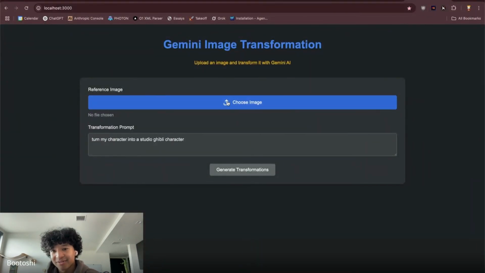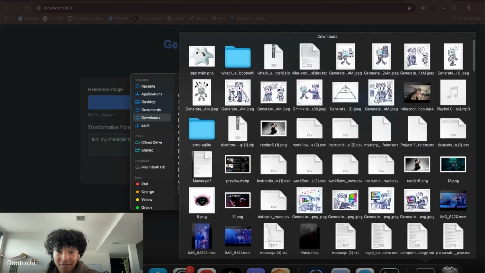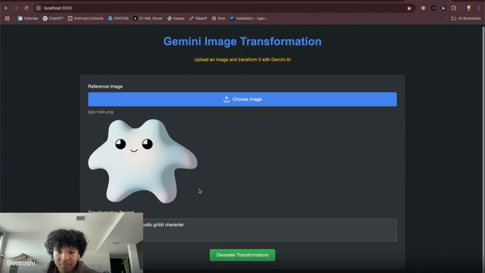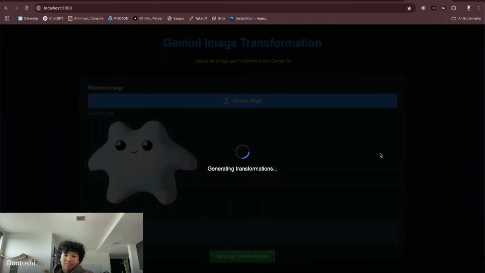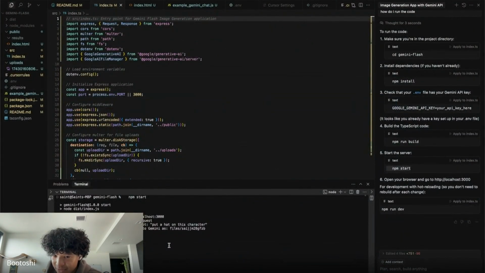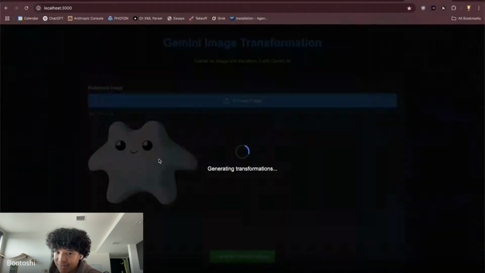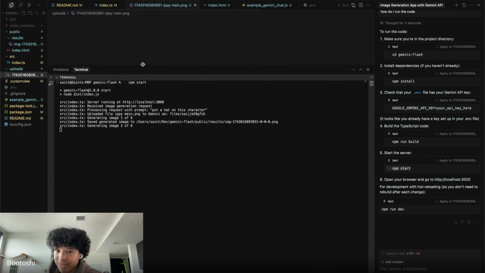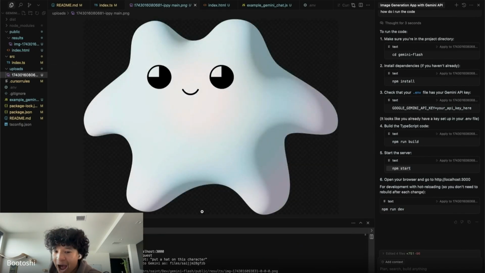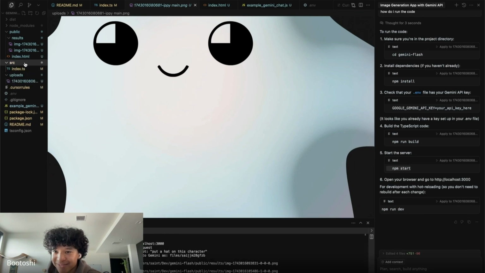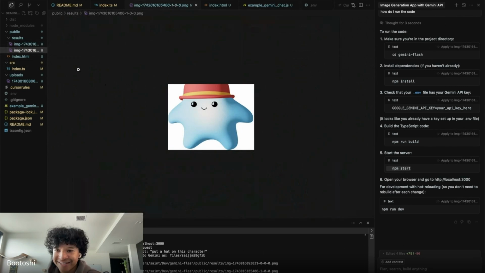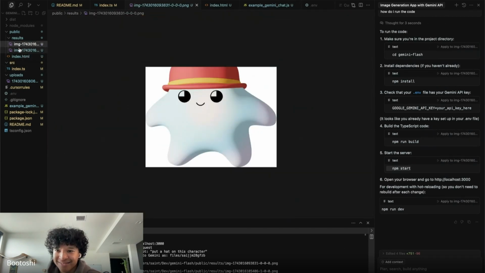It works. Upload reference image. Let's use Ippy. Put a hat on this character. Sorry guys, I'm very sus right now. It's generating image 1 out of 6. It actually generated the image. It saved it to my... Well, I didn't put a hat. Oops. How high quality is this image of Ippy? Why is it breaking my computer? Oh, it's results. Oh, look, it put a hat on Ippy. That's cool.